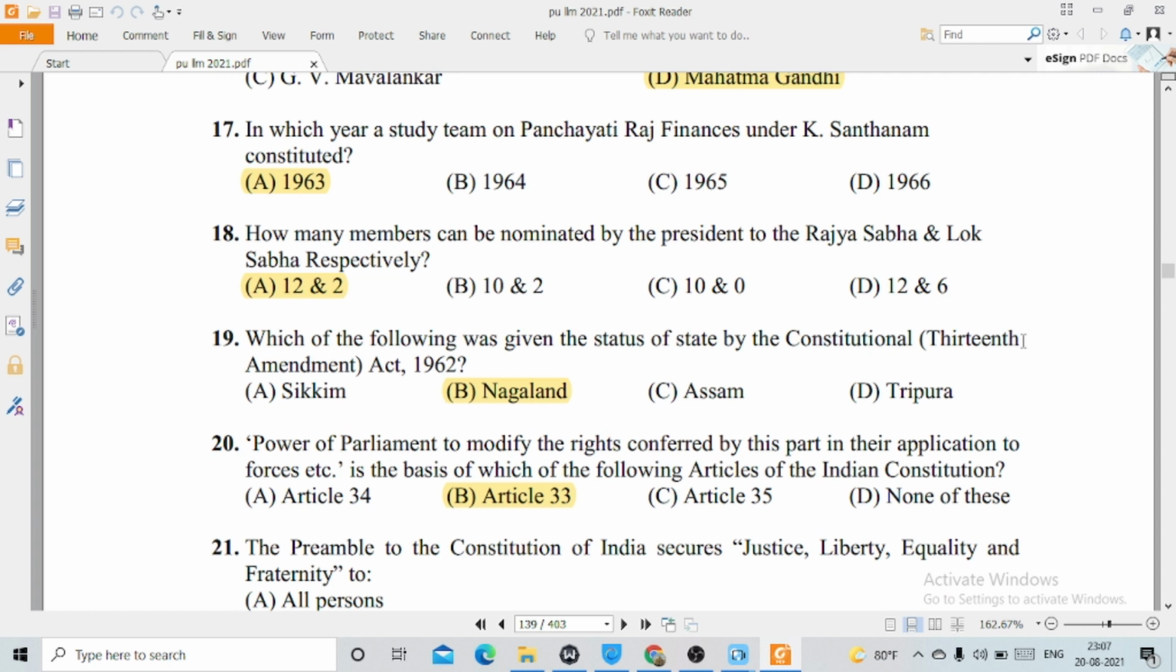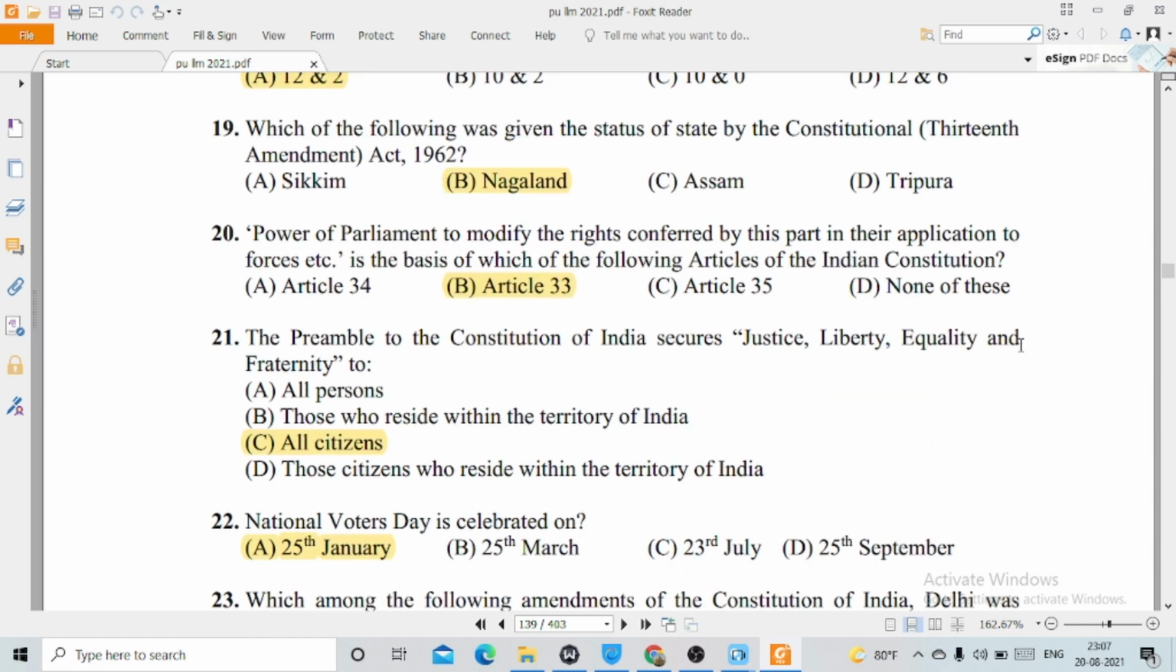17, in which year a study team on Panchayati Raj finances under K. Santhanam constituted? This is option number A, 1963. 18, how many members can be nominated by the President to the Rajya Sabha and Lok Sabha respectively? This is option number A, 12 and 2. 19, which of the following was given the status of state by the Constitutional 30th Amendment Act 1962? This is option number B, Nagaland.